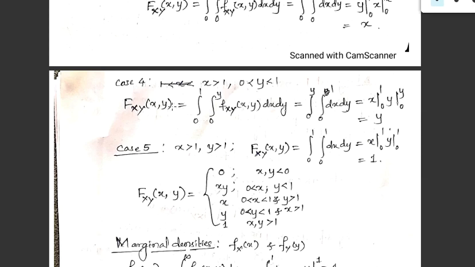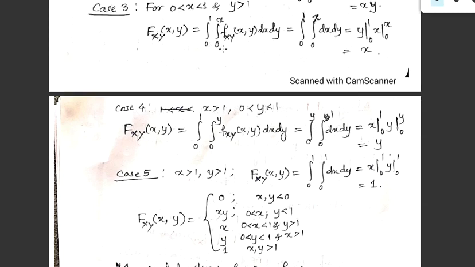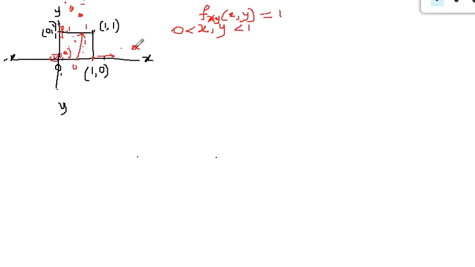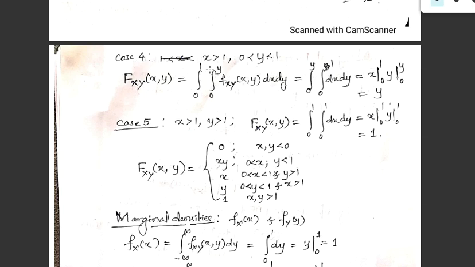Similarly, when we go for the next case, that is when x is greater than 1 and y is in between 0 to 1, then it is just the reverse case of the above. So we'll be having the point on this side, wherein x is greater than 1 but y is within 0 to 1. Again its height, fxy, is 1 only. Then we get the integral from 0 to 1 and 0 to y of fxy dx dy. So when we go for its solution, we get it as y.